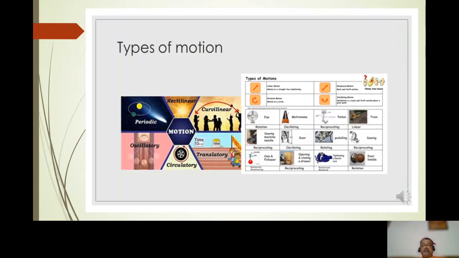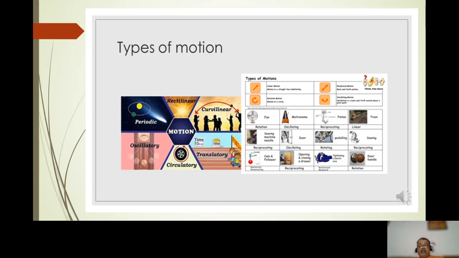Types of motion. The main types of motion here are rectilinear motion or straight line motion, curvilinear motion, translatory motion, circulatory motion, and oscillatory motion. Examples.